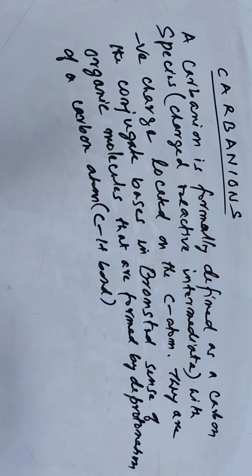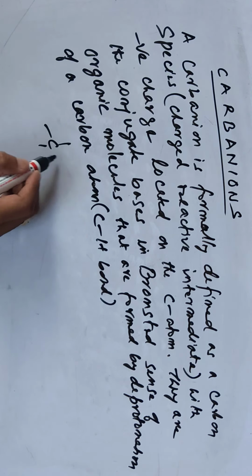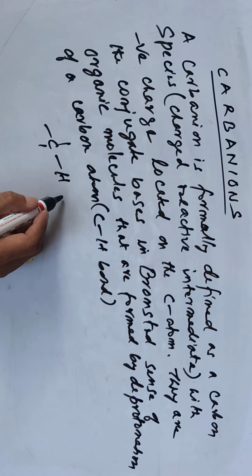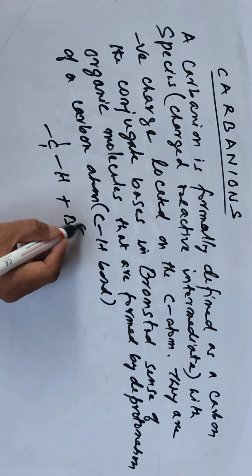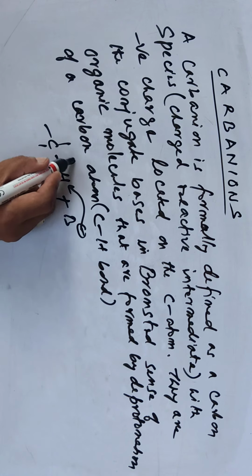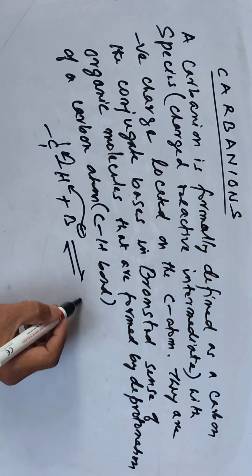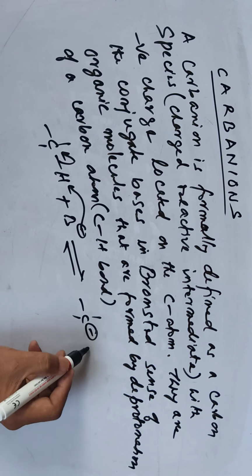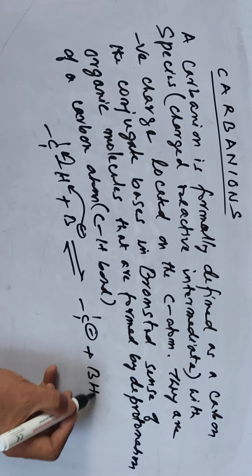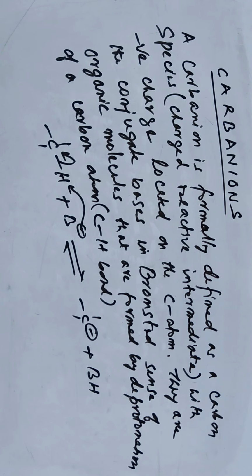Say for example, I'll give an example here: C-H plus a base removes the proton, so you have the carbanion here plus BH. This way you can form it.